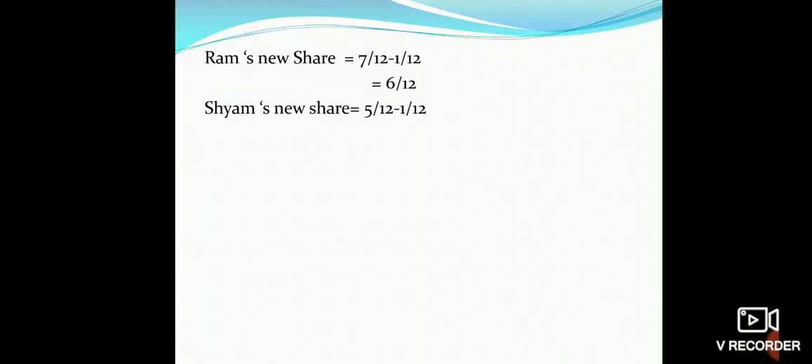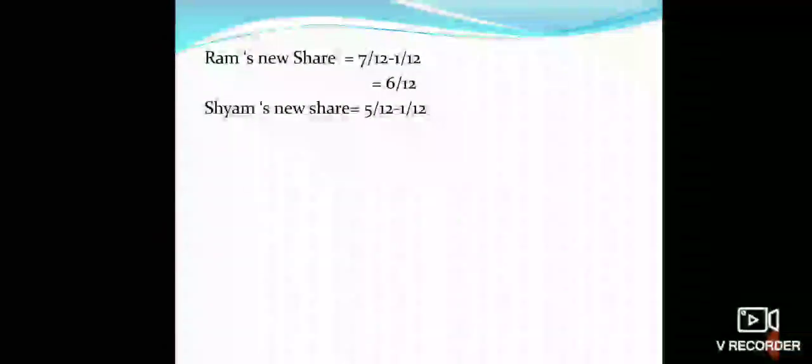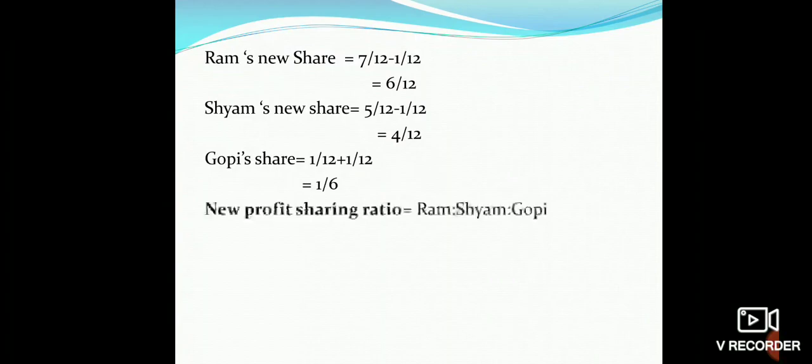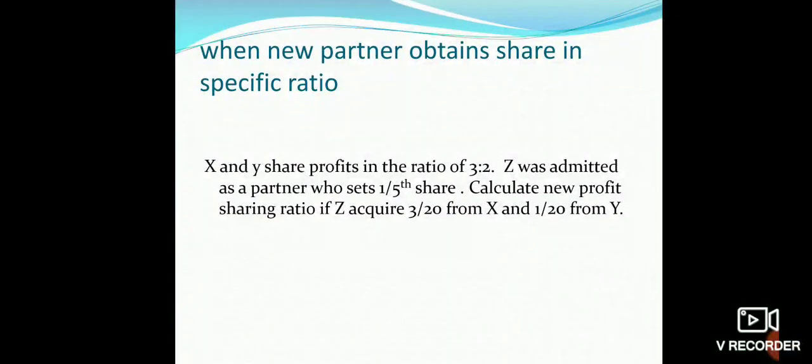That will be old share 7/12 minus share given to new partner 1/12. It will come as 6/12, and Shyam's new share 5/12 minus 1/12 will come as 4/12. So in this way, Gopi's share will be as given in the question, 1/6, and new profit sharing ratio will be 6/12 : 4/12 : 1/6. We can further simplify it to 6:4:2 or 3:2:1. So this is the new profit sharing ratio among Ram, Shyam and Gopi.